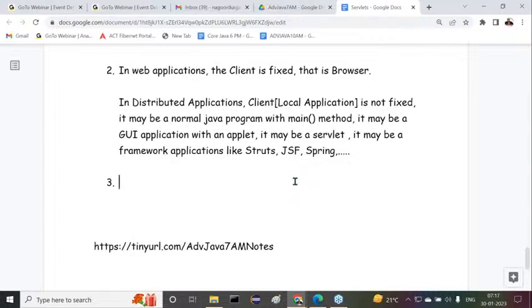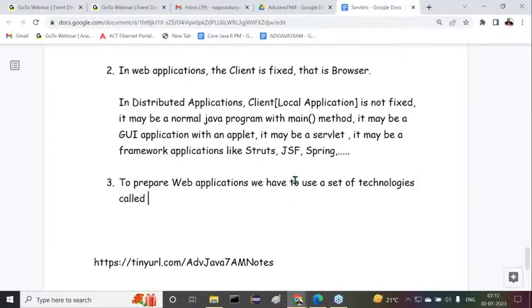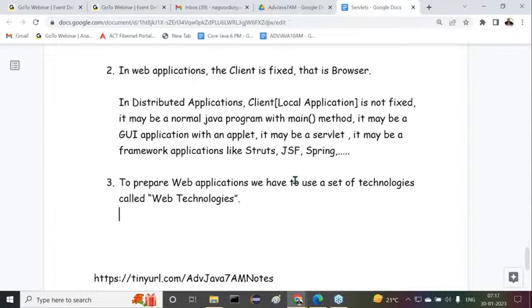After completion of this, the third point here, all of you observe carefully. Listen carefully. To prepare web applications, we have to use a set of technologies called web technologies.